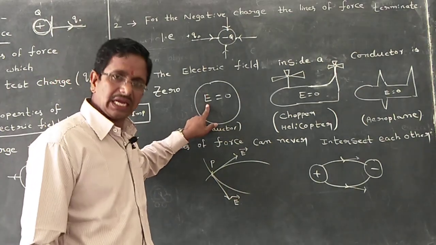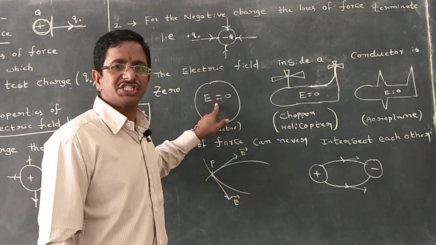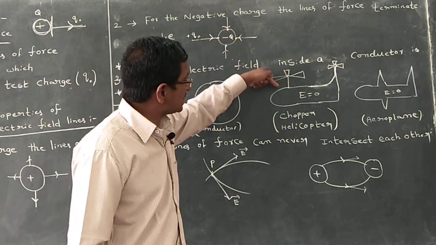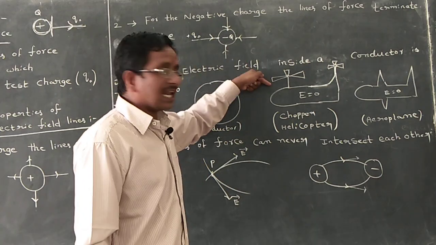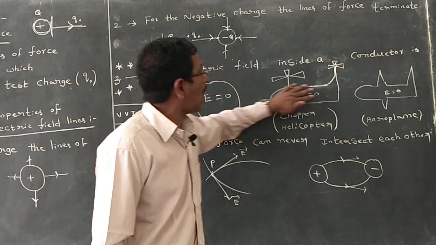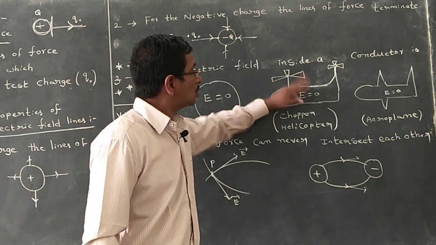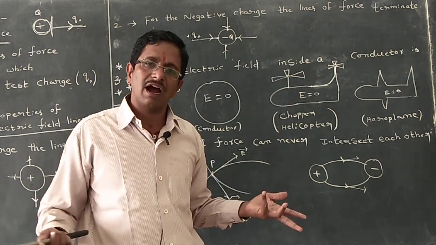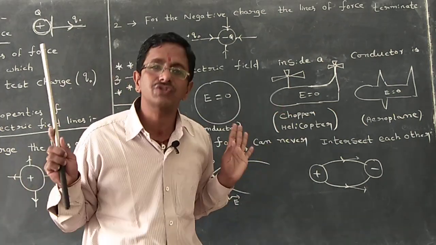The electric field inside a spherical conductor is 0. That means no electric field. Even though lightning is touching the helicopter or aeroplane, that electric field is unable to enter inside. Why? It is hollow. In such a case, no electric field. No electric field means no shock. That means the persons cannot get shocked, they cannot feel uncomfortable also. Immediately they will be in a safe zone.